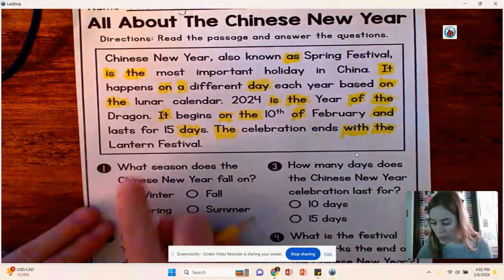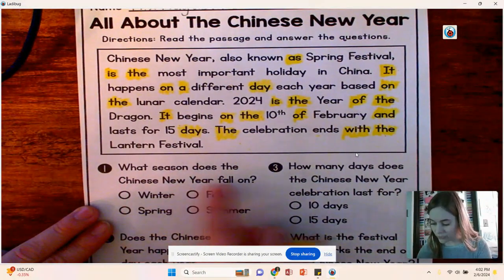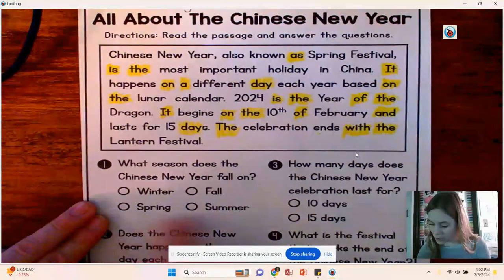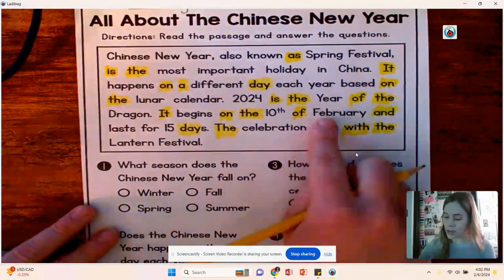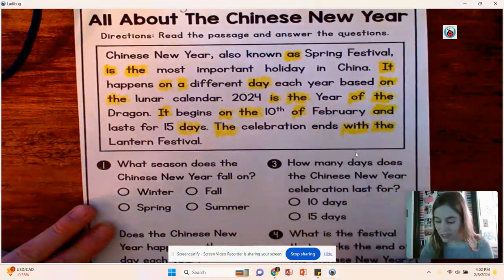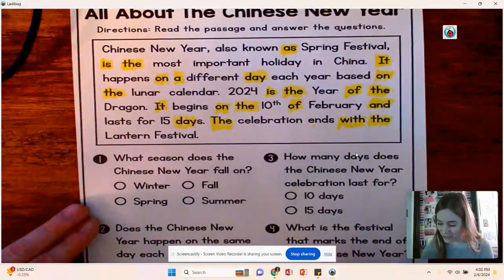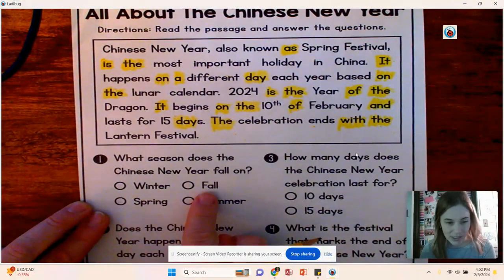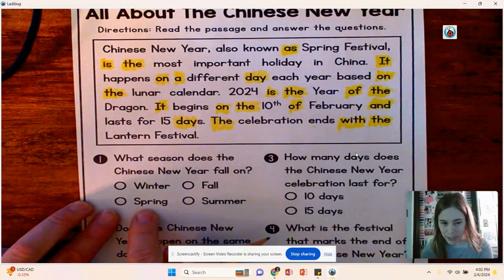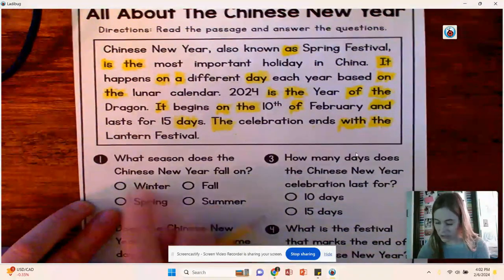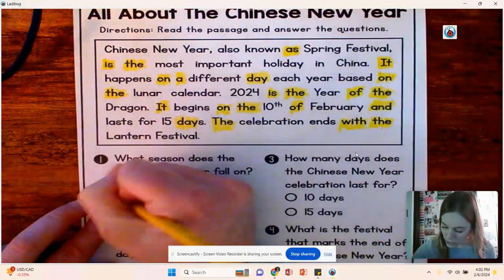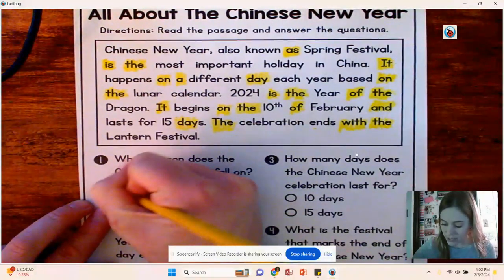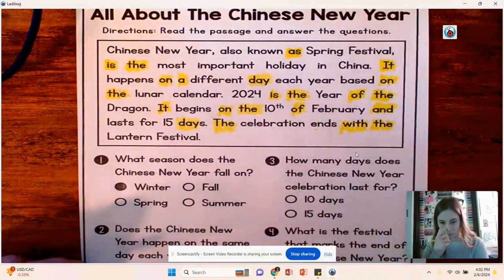So it says, what season does the Chinese New Year fall on? Does it fall in winter, fall, spring, or summer? So we know it happens in February. If you think of what season it is outside right now, I know that it's going to be a cold month. So I know that it's not going to necessarily be fall. It's not going to be spring just yet, and it's certainly not going to be summer. So the season that we're currently in is winter. So this is where we're going to take our pencil and fill in the bubble, similar to if you've taken your math tests, we fill in the bubble with our answer.